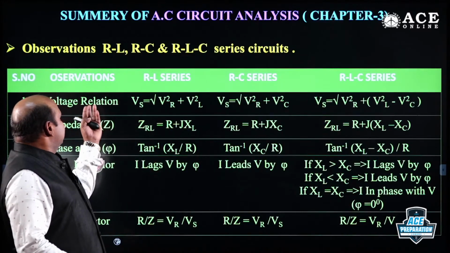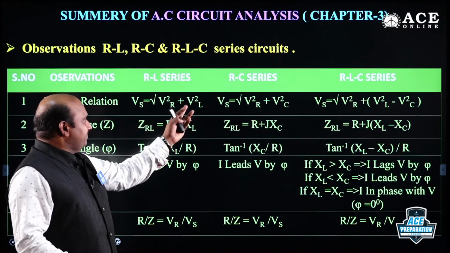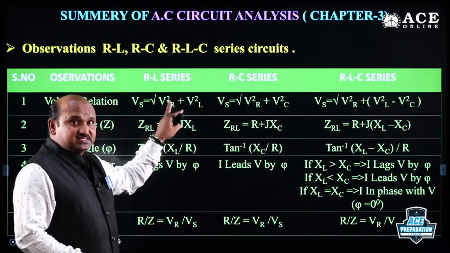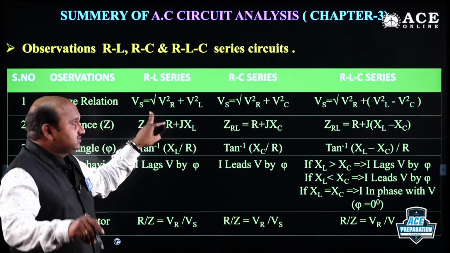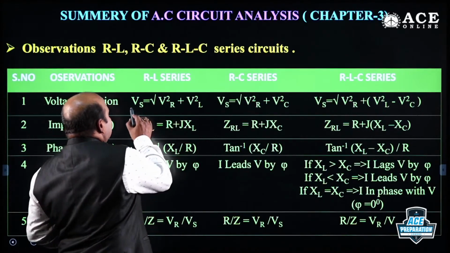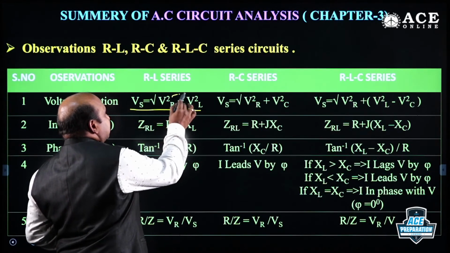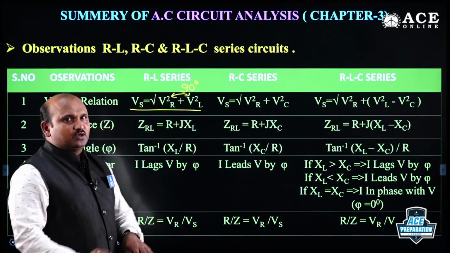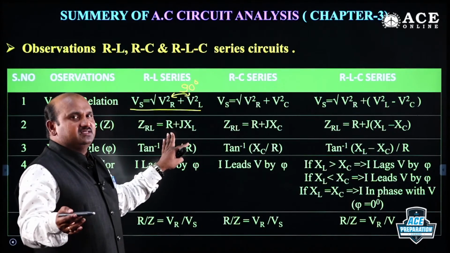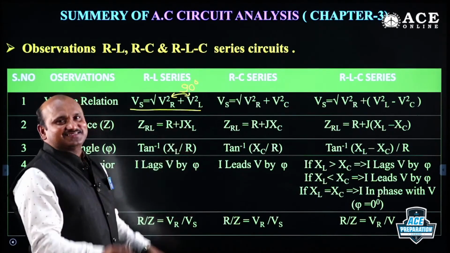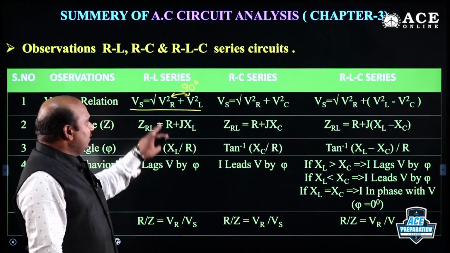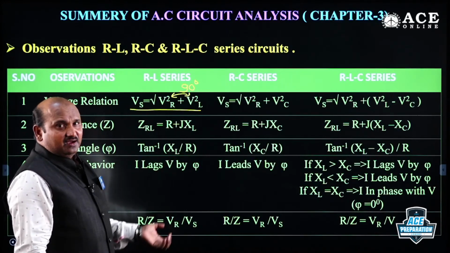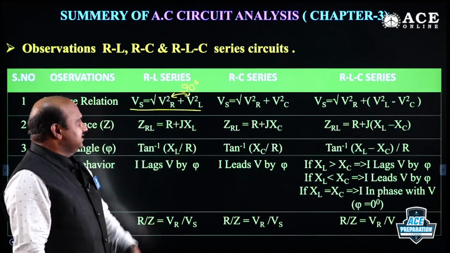That is why Vs is equal to the square root of Vr square plus Vl square, with nothing but a 90 degrees phase shift. This relation is valid. Remember this. This relation is always valid when both the vectors are displaced from each other by 90 degrees. Remember that. Without 90 degrees, this is not valid. Why? Because of the Pythagoras theorem, right? Once you ensure that the phase displacement of both is 90 degrees.